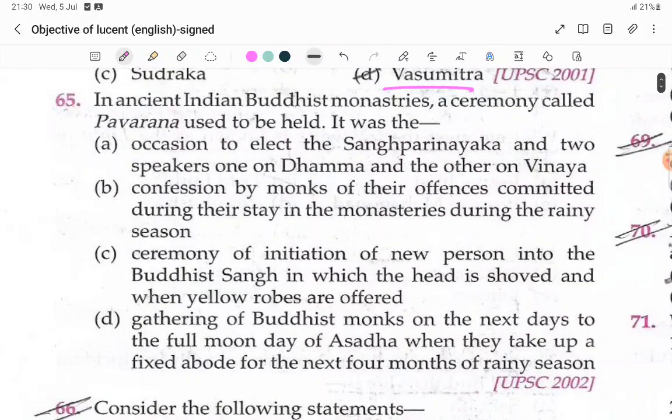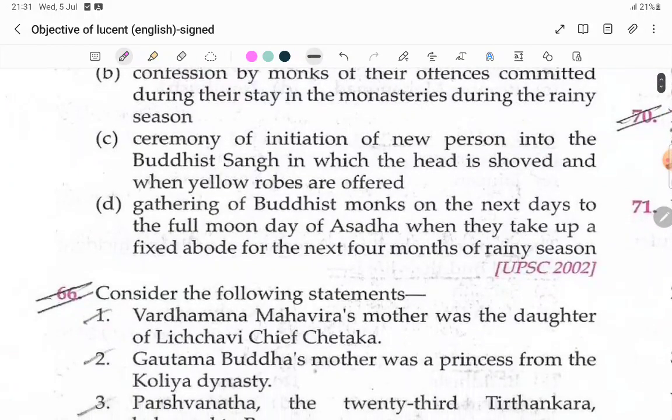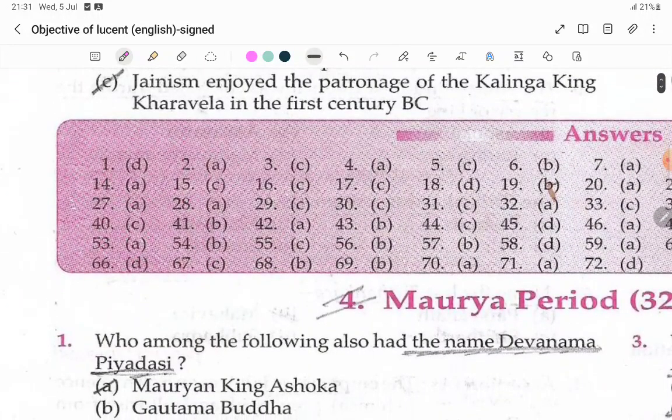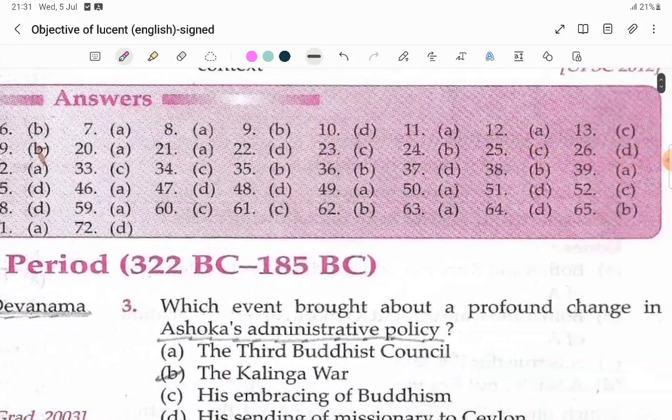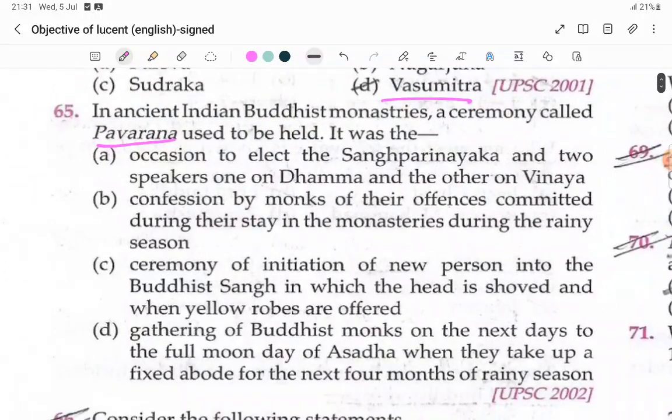In an ancient Indian Buddhist monastery, the ceremony called Pavarana used to be held. It was the confession by the monks of their offenses committed during their stay in the monasteries during the rainy season.